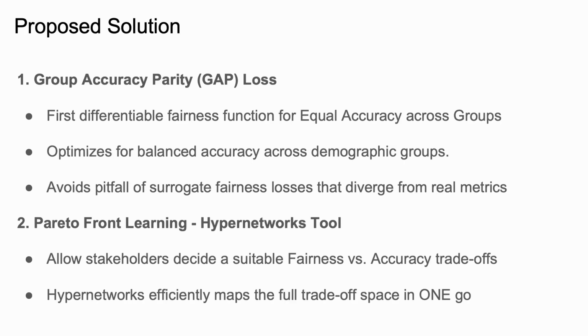Our work attempts to address this fairness challenge with respect to NLP models for toxic language detection using two parallel approaches. First, we develop a differentiable fairness measure called group accuracy parity that optimizes for balanced accuracy across groups. Second, we use a multi-objective optimization tool called hypernetworks to trace out the full Pareto front between competing objectives and map out the full trade-off space in one run only.